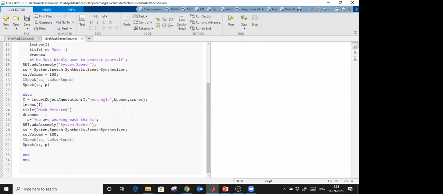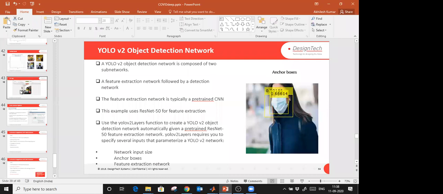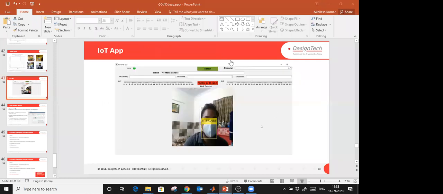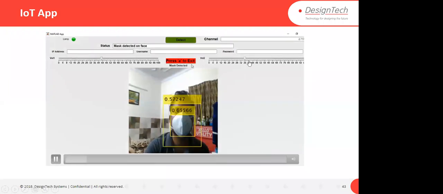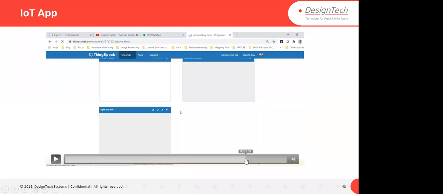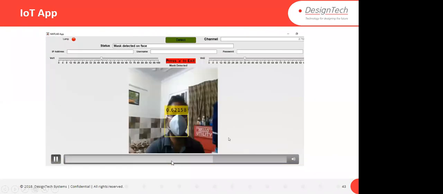That's all. Okay, this was the session for today. If you have any questions, you can ask me. And further, you can create such kind of apps. You can interface with IoT also. So this is the app which you see that is based on IoT. And here I provided the volume control to increase and decrease the volume. ThingSpeak is free for students. You can use ThingSpeak to connect with IoT also, with Android mobile and IoT, this kind of apps.